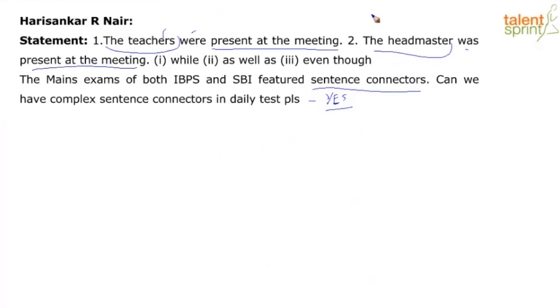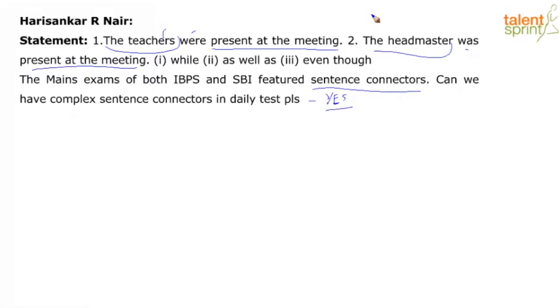I can't say the teachers were present at the meeting while the headmaster was present at the meeting. For me, is it meaningfully complete? When I use while, I'm talking more on the lines of while these two were present in the meeting, what happened? There is no meaty information for that. So I wouldn't say while is a very effective word, because it's talking about two very constant things that are happening. Both of them are present in the meeting. So what happened while they were present in the meeting? Nothing is there, right? Nothing is contradicting, or there is no secondary element or new element introduced. So while is not very effective.